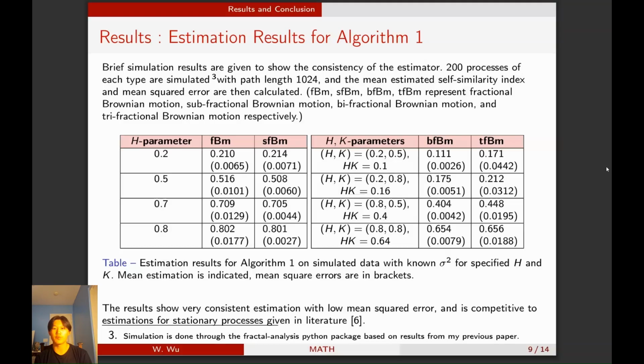So here are the results for the simulation of the estimation algorithm. In this case, I simulate 200 processes of each type with path length 1024, and then we calculate the mean self-similarity index and the mean squared error. Notice that the mean squared error is very low, meaning that it's very accurate and that the results are very competitive.